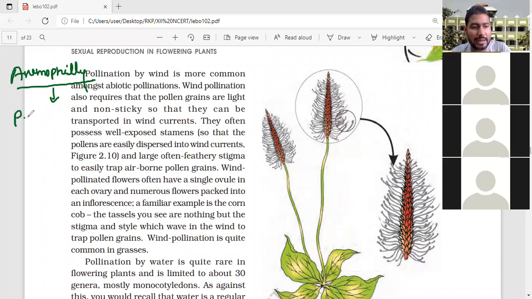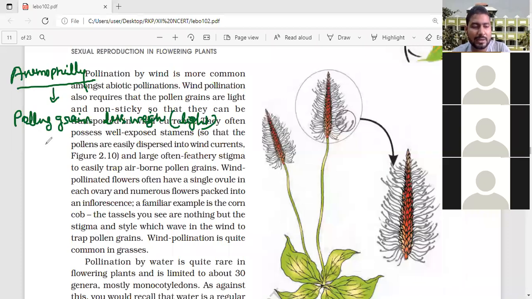The pollen grain should be light. Light doesn't mean flush light, I'm talking about less weight. The pollen grain should be of less weight. This is the first condition.